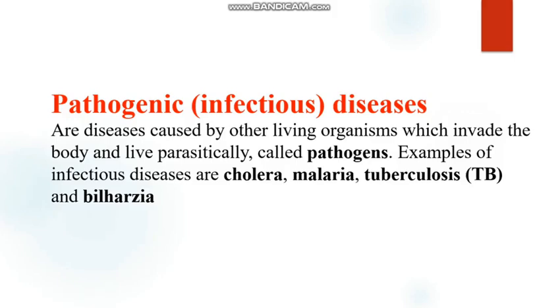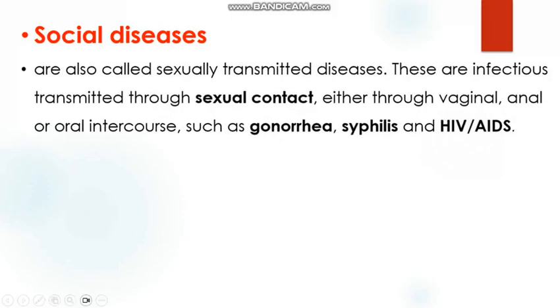We now move on to another type of disease, which is the social diseases. Social diseases are also called sexually transmitted diseases. These social diseases are infectious and transmitted through sexual contact. No wonder they are called sexually transmitted diseases, because they are usually transmitted through sexual contact, either through vaginal, anal, or oral intercourse. Examples include gonorrhea, syphilis, and HIV and AIDS. So this is what social diseases are.